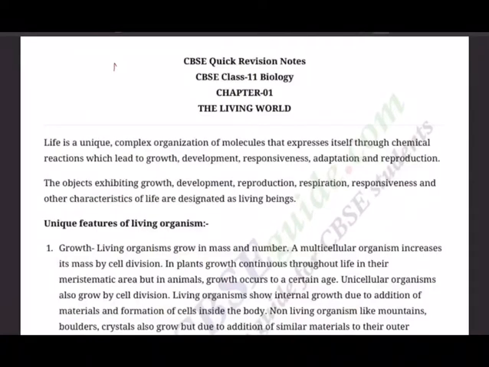Hello boys, welcome back to another session of video tutorials, and this session is meant for class 11th biology students, and this is for 5th October 2020. As you might have noticed, we have completed the syllabus and we are into the revision notes. So we're going for quick revision notes.